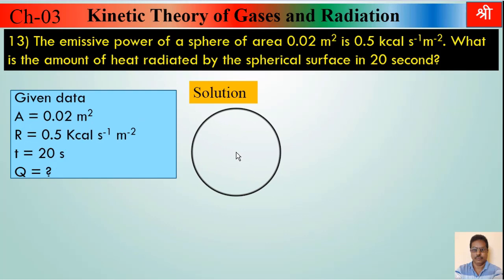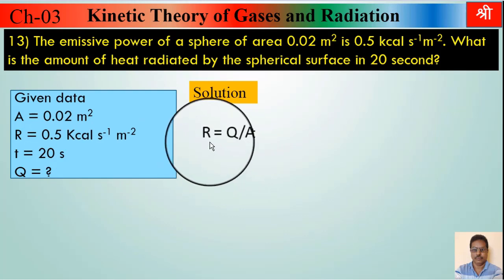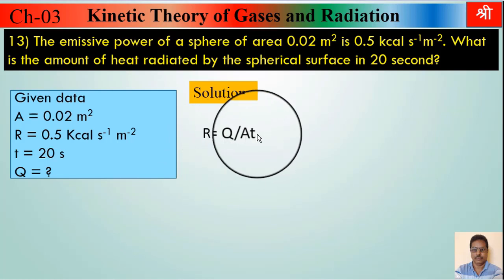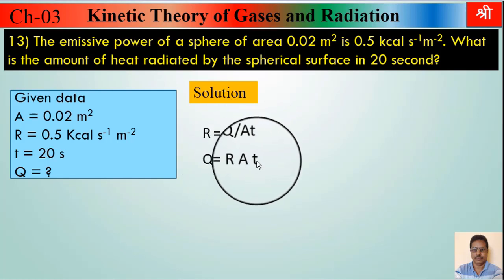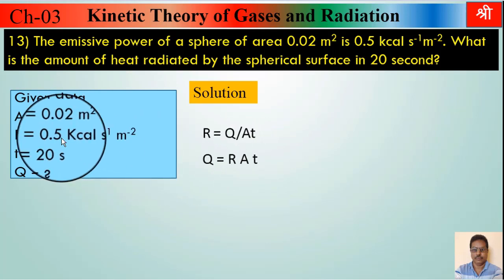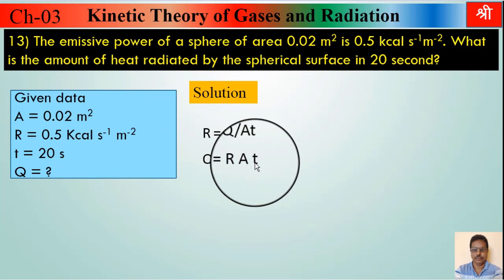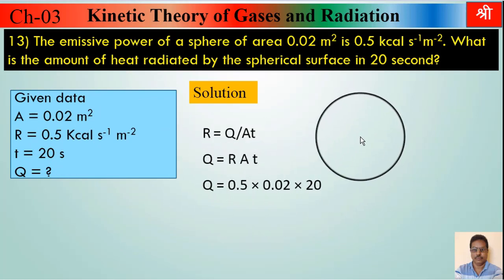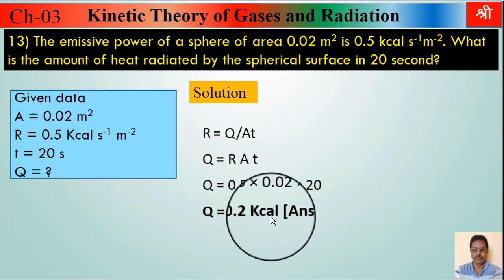Same formula which we have used in the earlier two examples. Emissive power is the quantity of radiant energy emitted per unit area per unit time. So from that we can write Q equal to RAT. Now all quantities are given. R is given, 0.5 kilocalorie per second per meter square. Area is given, time is given. Put all these values, do these calculations, and finally you get the answer 0.2 kilocalorie.